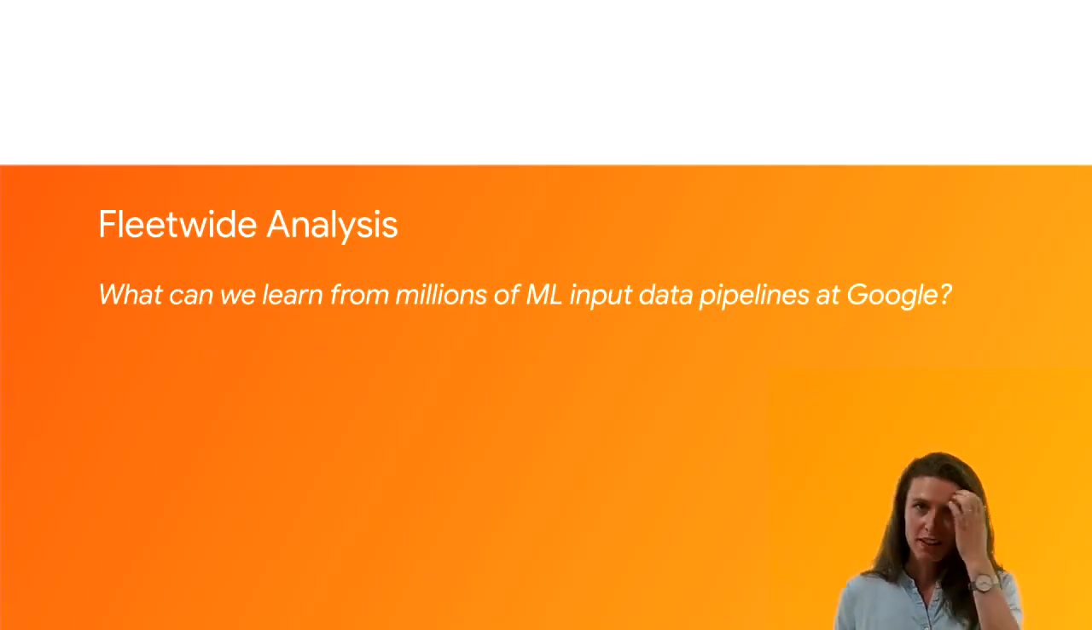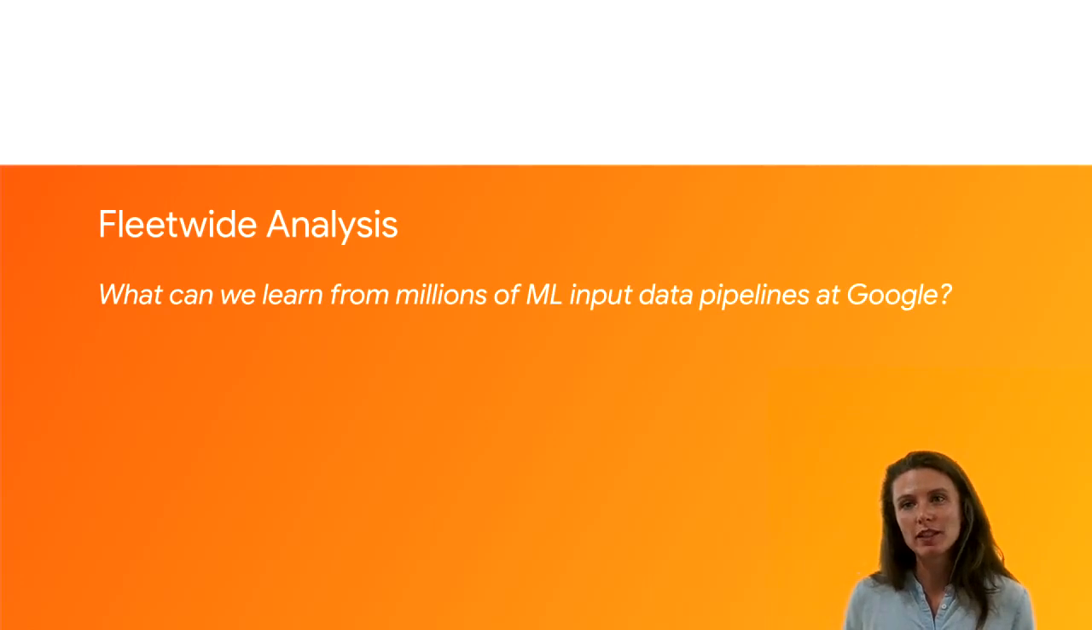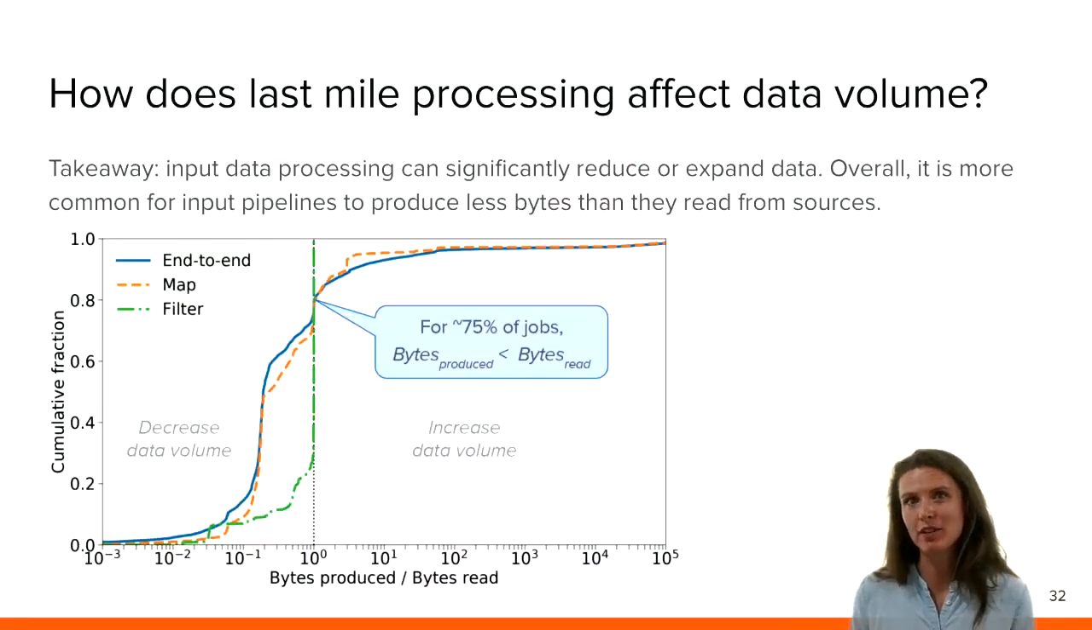Now, having built tf.data and deployed it across jobs in the Google fleet, we were curious, what can we learn from the millions of machine learning training jobs and input pipelines that we have running? Our paper has more details about this study, but I'll highlight 2 key results in this talk. One of the things we were curious about is, how does the volume of data vary as we're doing data processing? We mentioned that some transformations, like random data augmentations, expand the volume of data, whereas others, like filtering or sampling, decrease the volume of data. So how do these things balance out in the end?